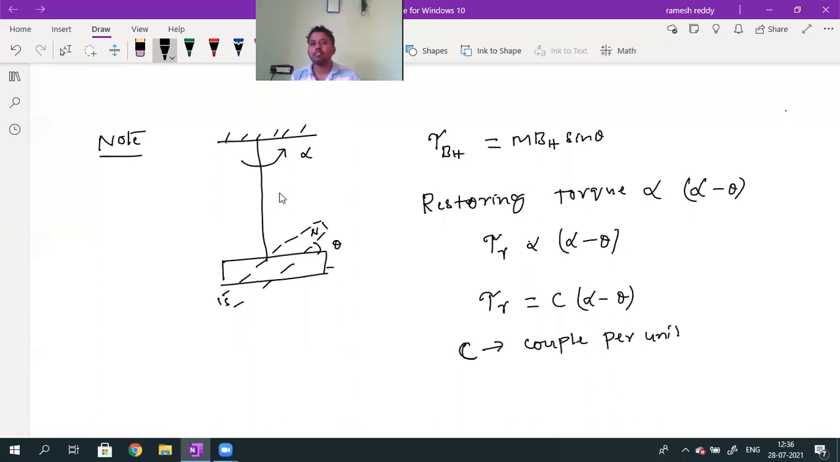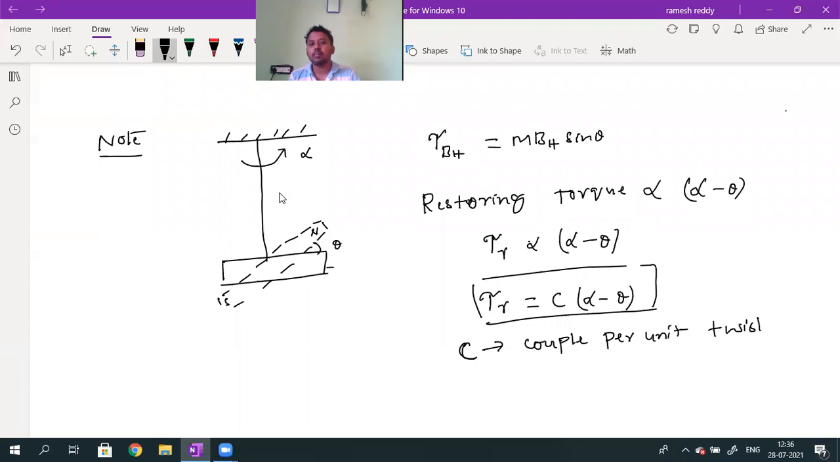It purely depends upon the string. Couple per unit twist, this value will be different for different strings. Regarding this C, you will come to know this tau r. Tau r is called as what? Restoring torque. Initially, consider the bar magnet was in equilibrium position.